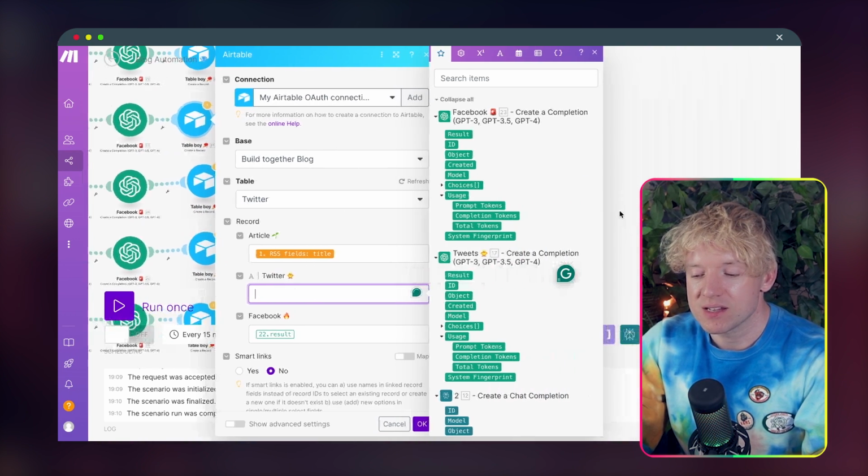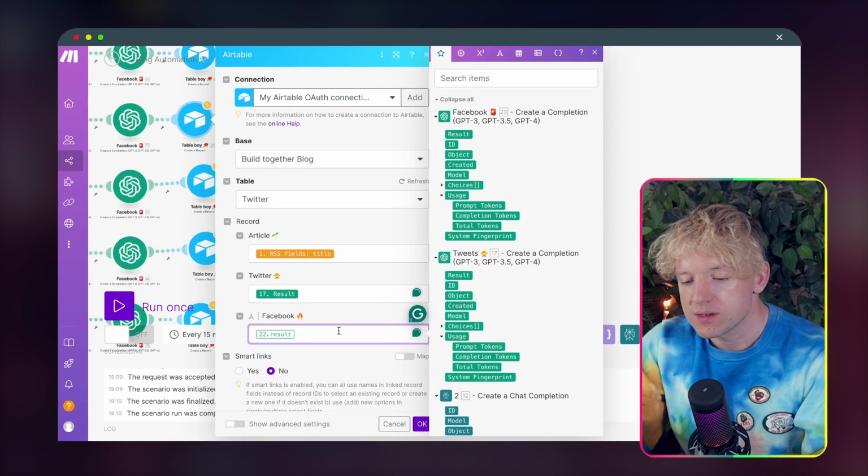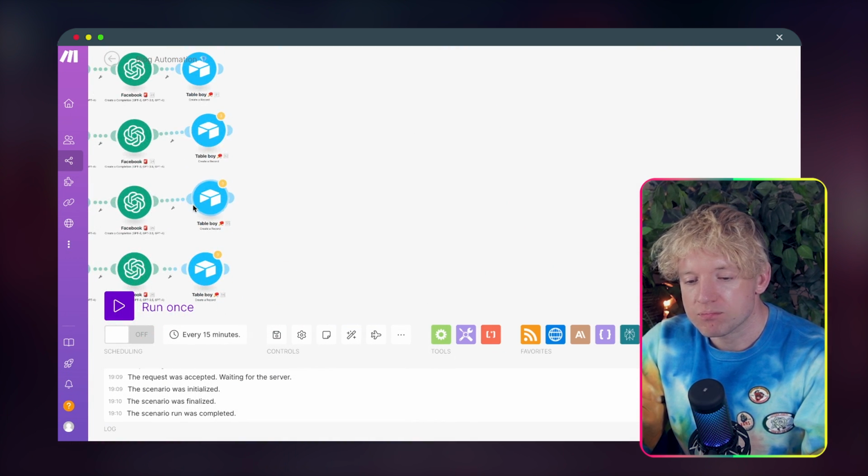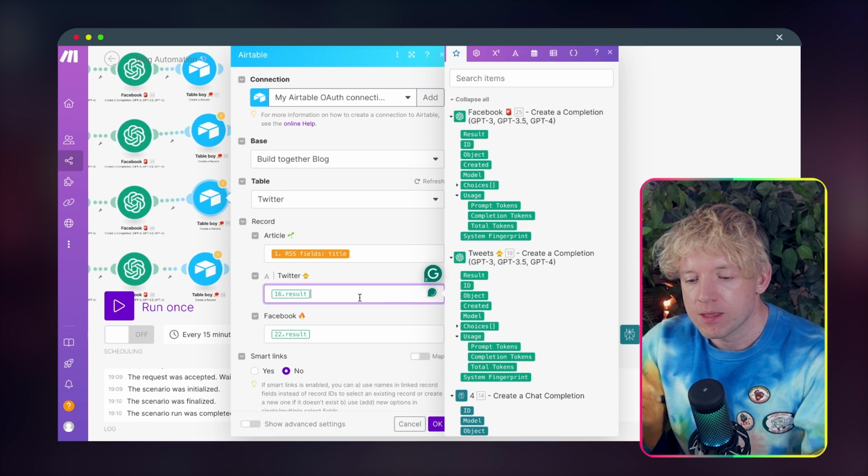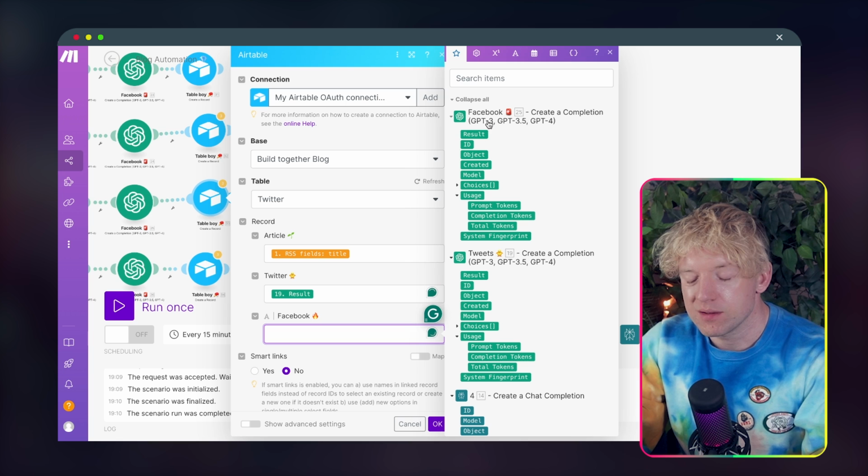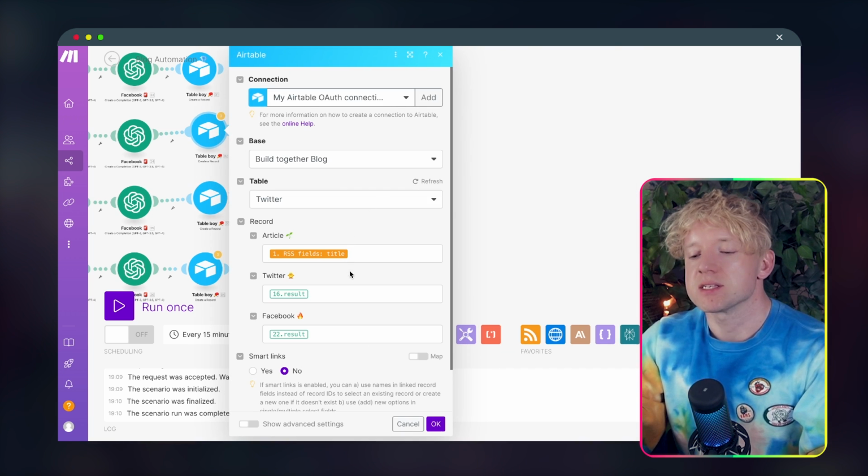And all we do then, guys, is replace the tweets, replace the Facebook. We'll click on this guy, replace the tweets with tweets, and the Facebook with the Facebook. And then we click OK. And this guy here, exactly the same thing.